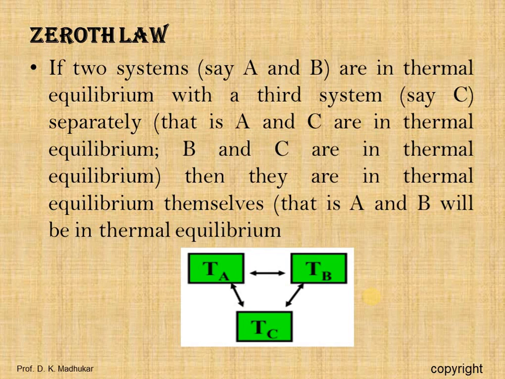We can see from the figure, there are two systems A and B. If the two systems A and B are each in thermal equilibrium with a third system C, that is A and C are in thermal equilibrium, and B and C are also in thermal equilibrium, then A and B are also in thermal equilibrium.